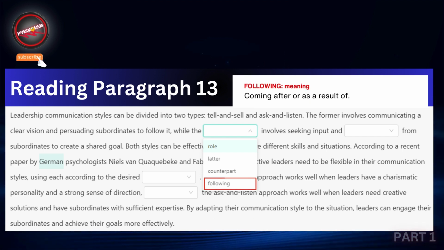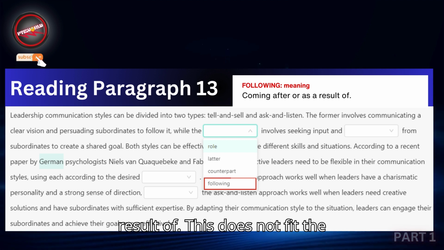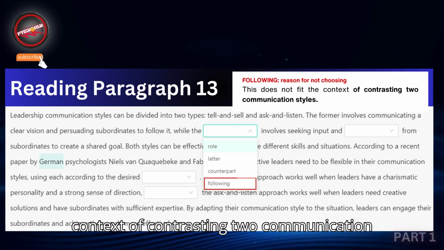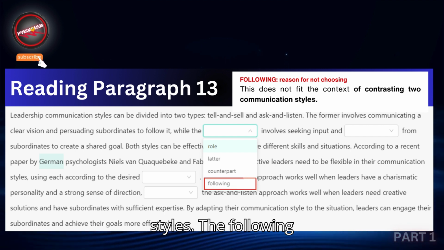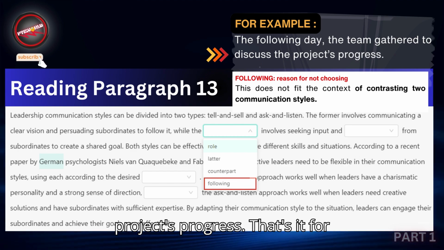Following. Meaning, coming after or as a result of. Reason for not choosing: this does not fit the context of contrasting two communication styles. Example: the following day, the team gathered to discuss the project's progress.